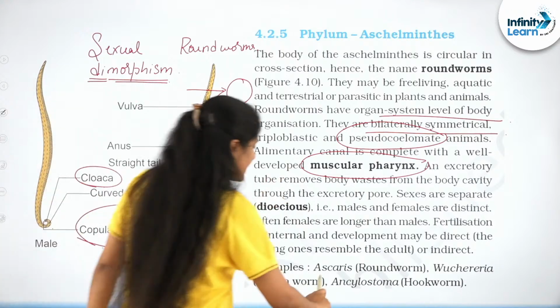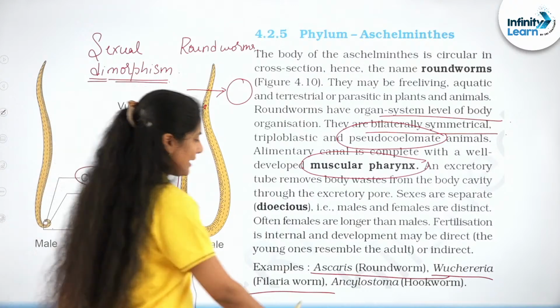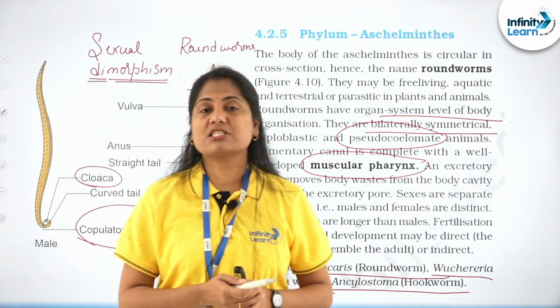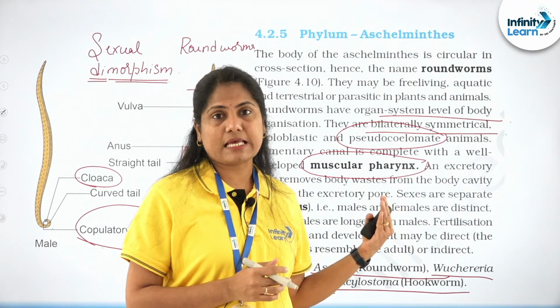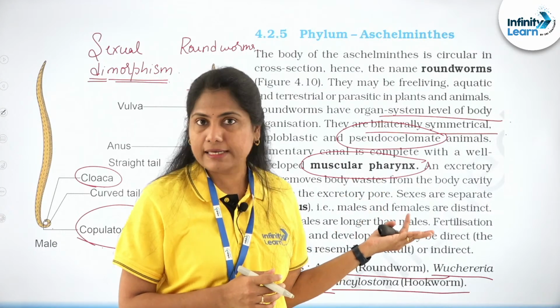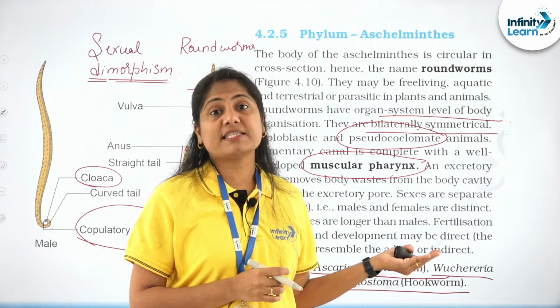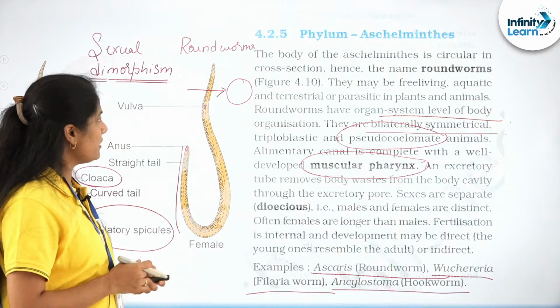And important examples include Ascaris, the roundworm, Wuchereria, the filarial worm, and Ancylostoma, the hookworm. Later, in human health and diseases also, it's quite important that you remember that these cause diseases. For example, the filarial worm causes filariasis or elephantiasis, and the Ascaris roundworm causes ascariasis, right? So these are also certain disease-causing worms.